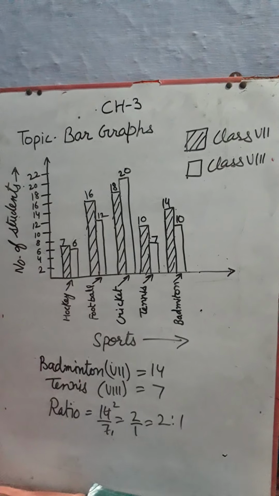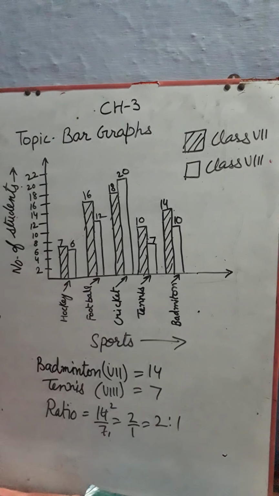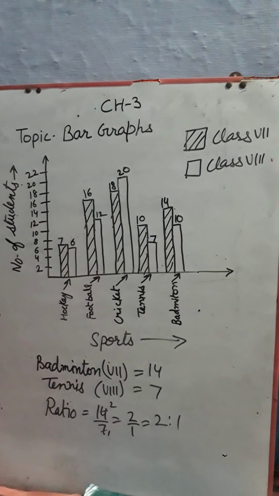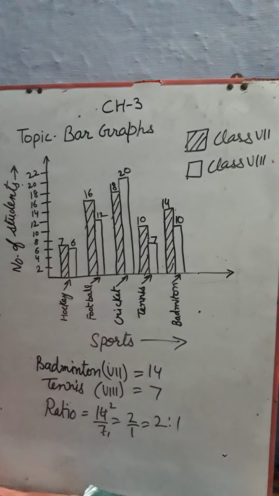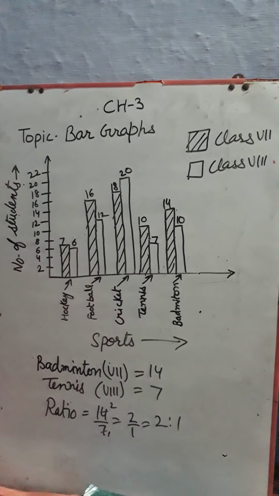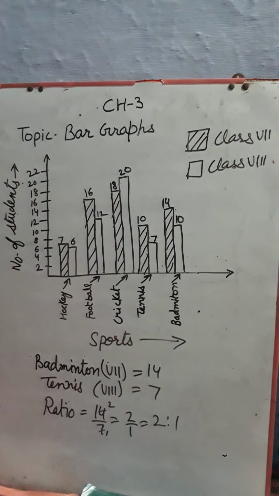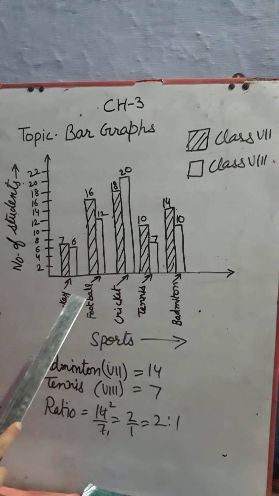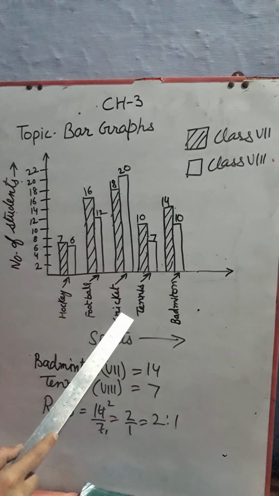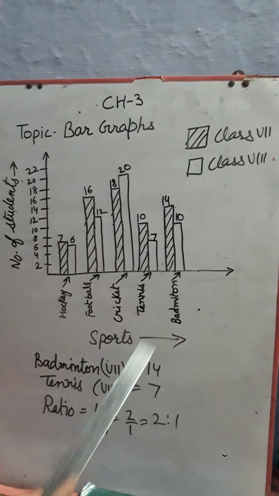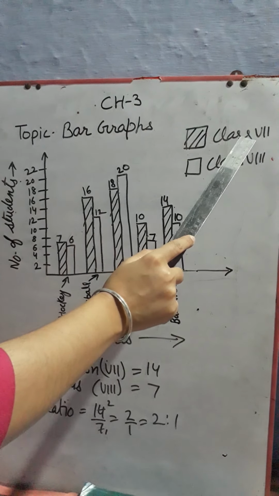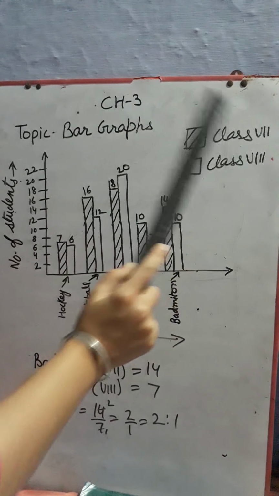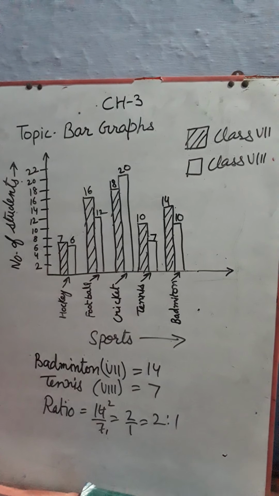A bar graph gives many vital information. We have a question. Study the double bar graph given below and answer the following questions. Here we have number of students and here we have sports. In sports we have hockey, football, cricket, tennis and badminton. This shows class 7th and this shows class 8th bar graph.